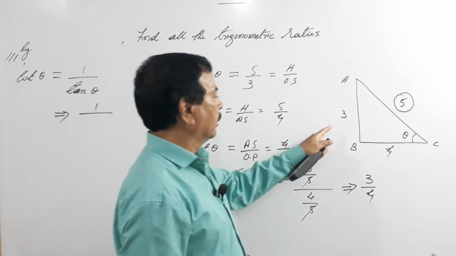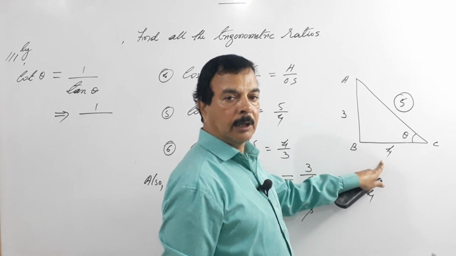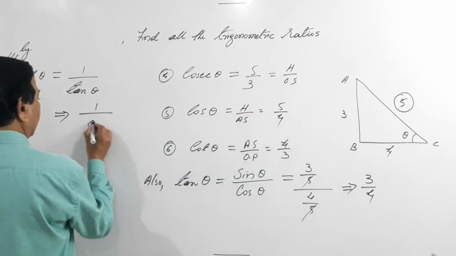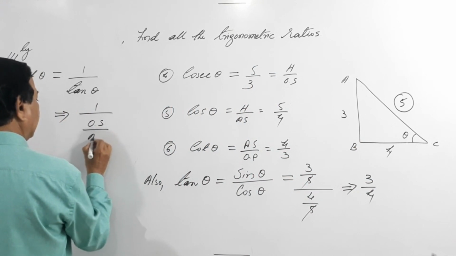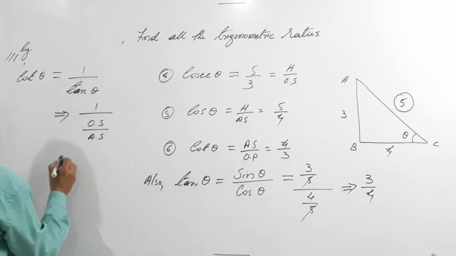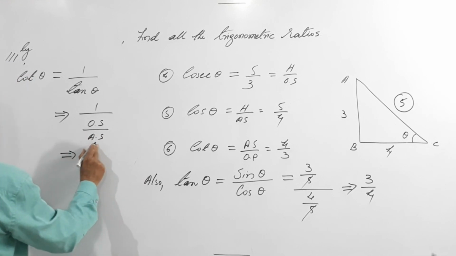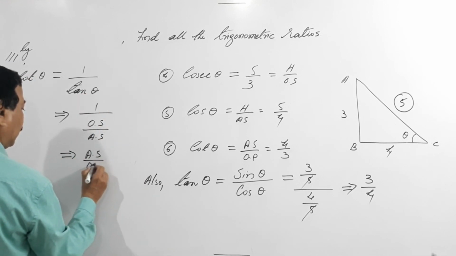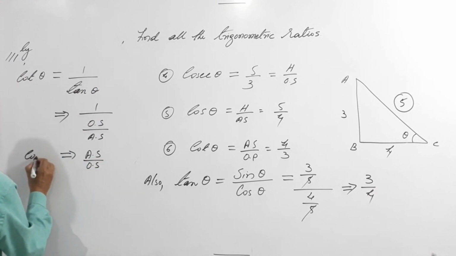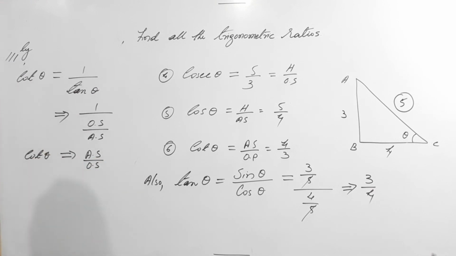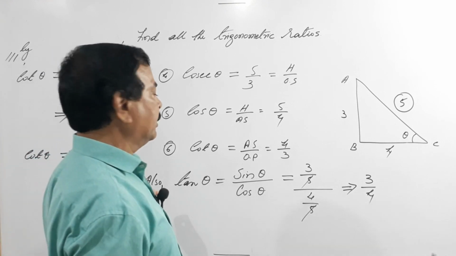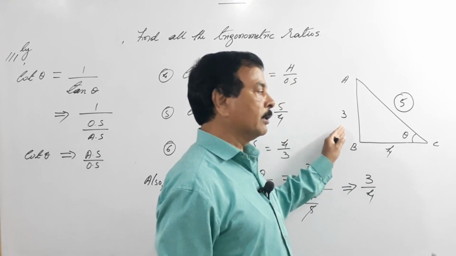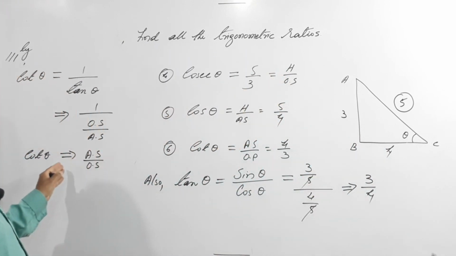Opposite side by adjacent side. So what happens to this? The denominator goes to the numerator, and this becomes adjacent side by opposite side. What is this? Nothing but cot theta. So by definition, cot theta is adjacent side by opposite side. So adjacent is what?